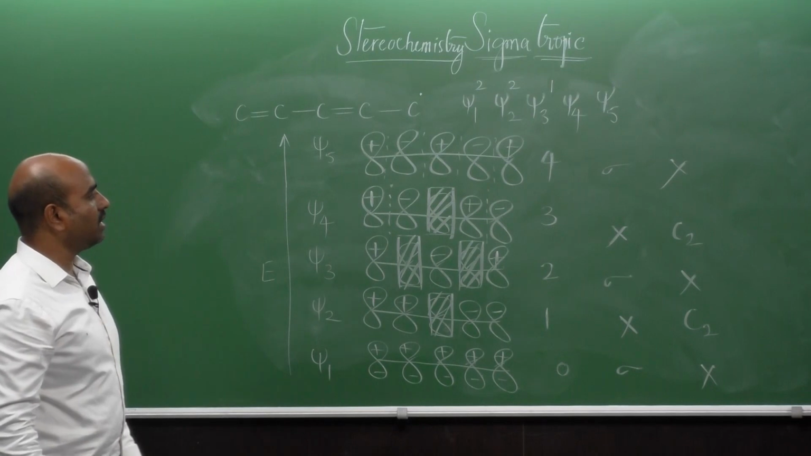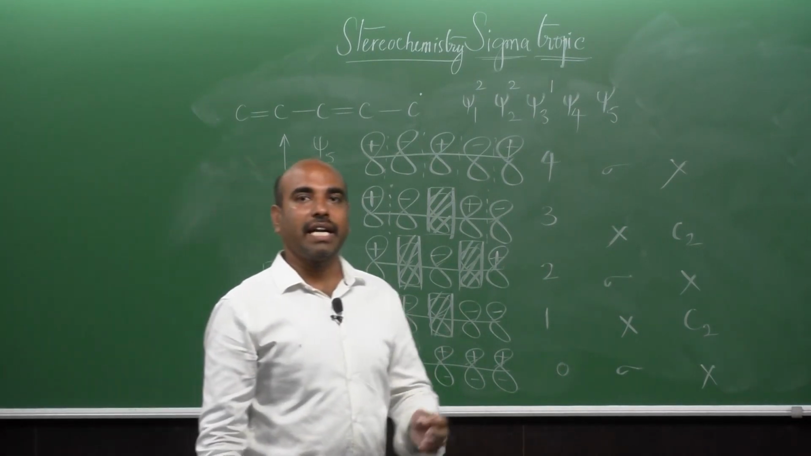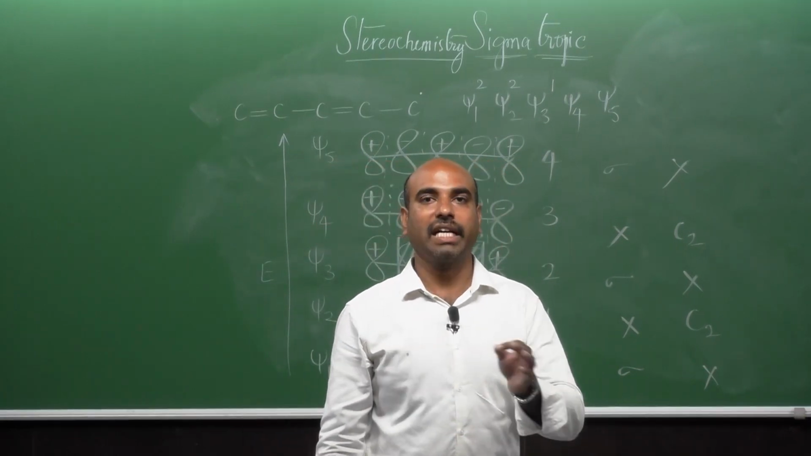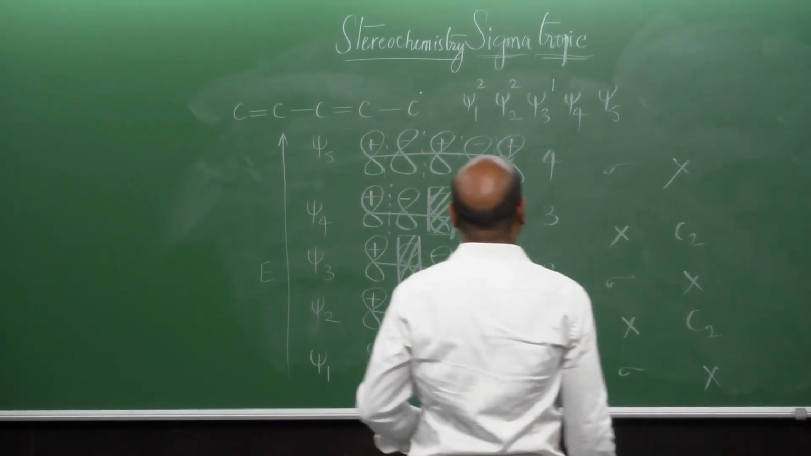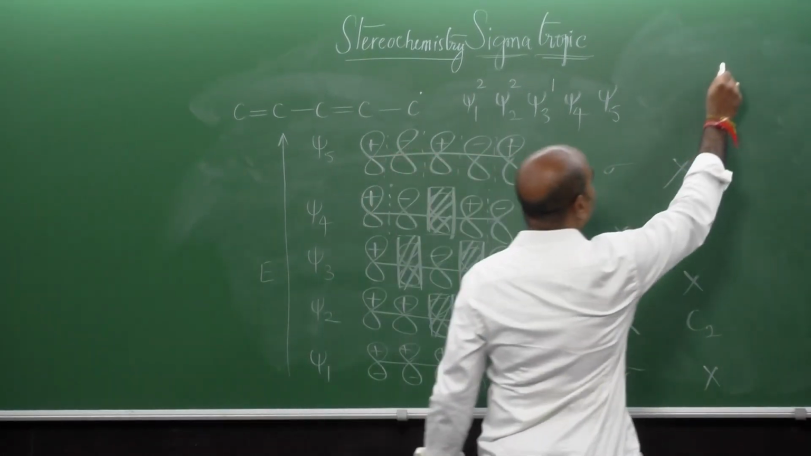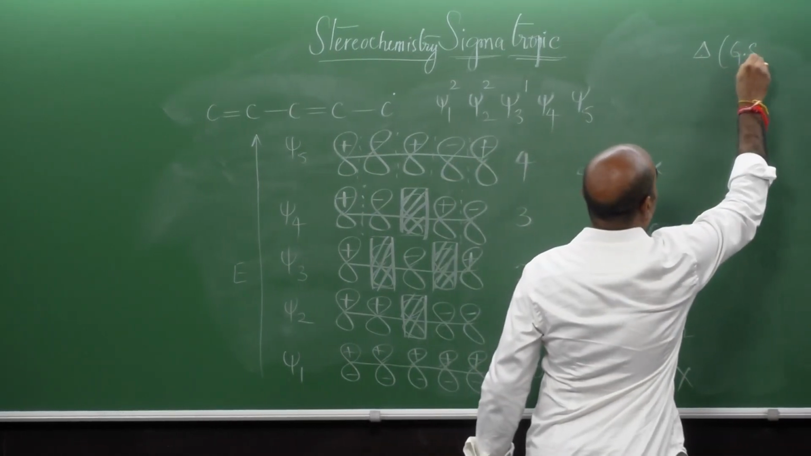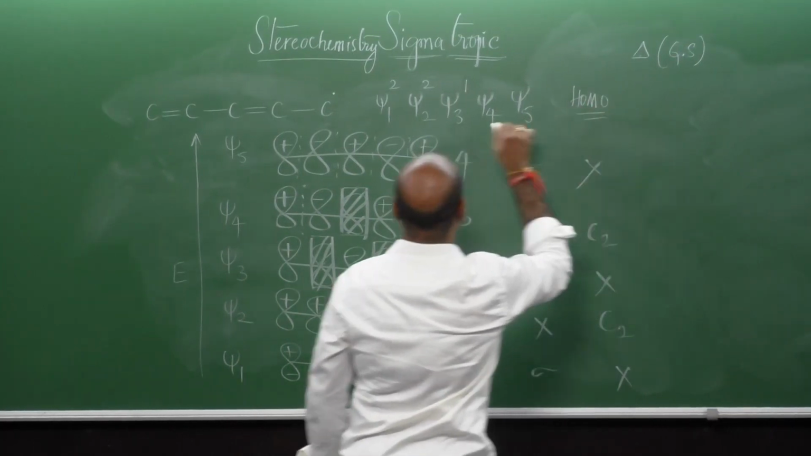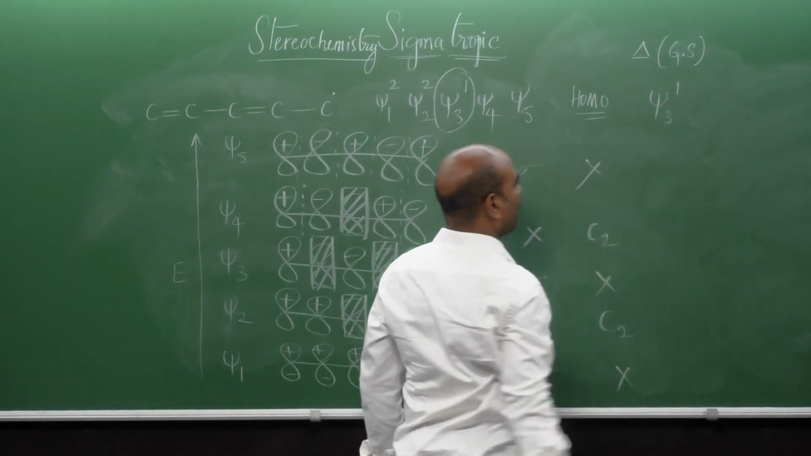Okay, so this is the pi molecular orbital picture for the pentadienyl radical system, or pentadienyl cation or pentadienyl anion. In the ground state, which one becomes the HOMO? Under thermal conditions, in the ground state, you choose the HOMO. So which is the HOMO now under ground state? Psi 3 becomes the HOMO.